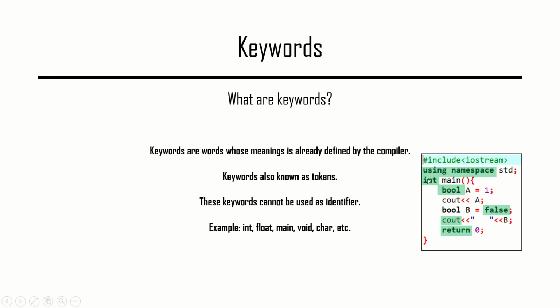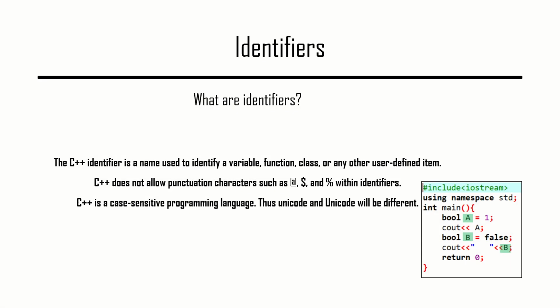As you can see in the program written here, some of the words which are highlighted are the keywords. They are the words the compiler is already familiar with. You can also see some more examples like int, float, main, void or char. These are the keywords. Let's head to the next section.